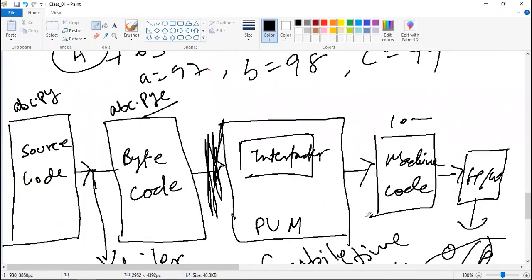But Python is platform independent because you have one virtual machine, and every system will have this virtual machine according to its particular operating system. For Mac, it will have its own virtual machine. So when you give the bytecode, which is developed on the Windows operating system, to the Mac system, it will have its own PVM and it will convert this bytecode into the machine code. So it means it is platform independent.